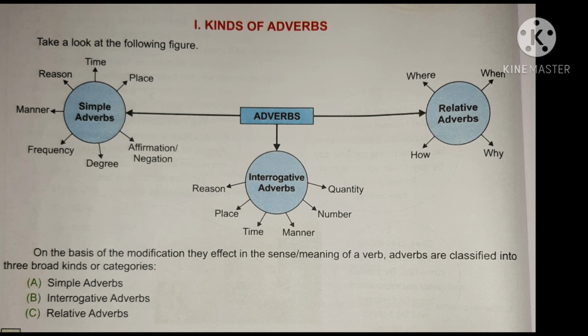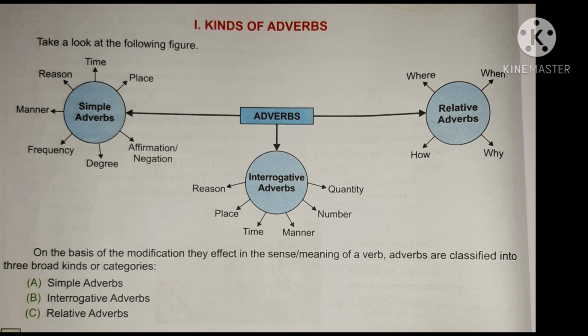Next type is adverb of reason. It is very simple. The words which connect the logical or rational conclusion in an argument, or give a reason for something, we can say it is an adverb of reason. He passed the exam, so he will get a chocolate. So why will he get a chocolate? He passed the exam. So I have used so, he will get a chocolate. There, so is the adverb of reason. Fine.